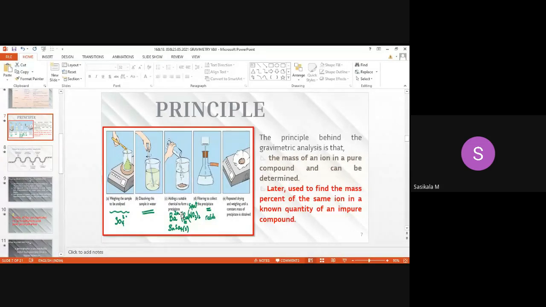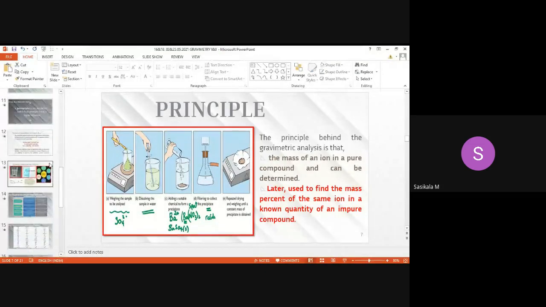From the neutral, solid precipitate, it has to form ions. In aqueous solution, it will exist as ions. This ion formation will be reduced when common ion concentration is increased in the solution, like sulfate or barium. In case barium is increased, the solubility will also be decreased. That's what is said in common ion effect.